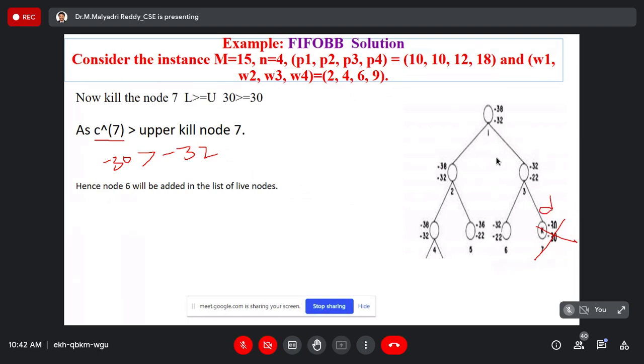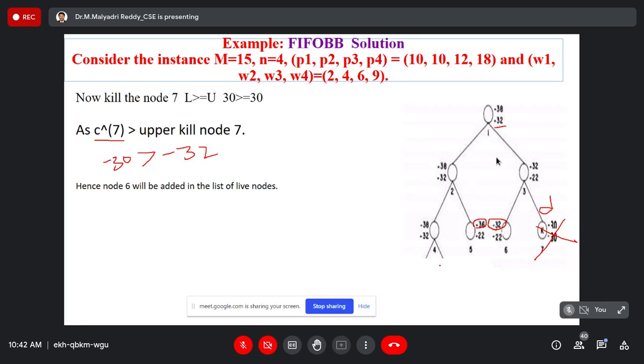Srikar, do you understand where we are killing? To kill any node, we need some constraints. Okay. But here remaining minus 6 node, minus 32 is there. Equal to the minus 32. Minus 36, lower of 36. Minus 38, lower of 38.